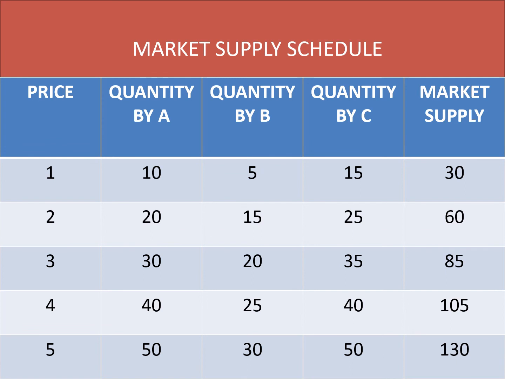Market supply schedule. At price 1, quantities of A, B, C give a market supply of 30. Students, definitely each firm will be willing to sell more as prices are higher, so it will increase as you proceed further. So the horizontal summation 10 plus 5 plus 15 gives you 30. 20 plus 15 plus 25 gives you 60. 30 plus 20 plus 30 gives you 80. This is the complete market supply which you get by adding at each level of price.